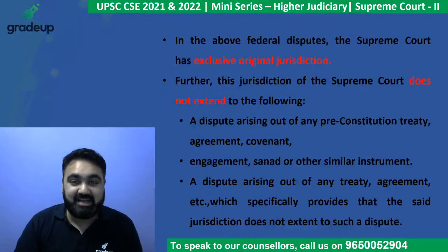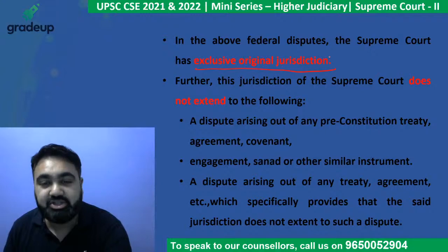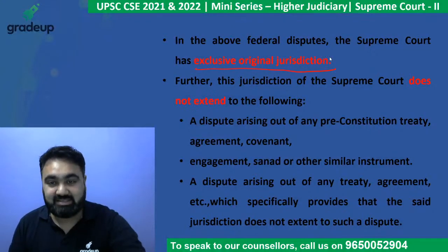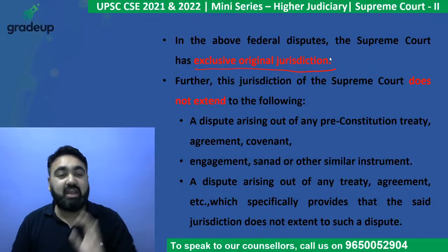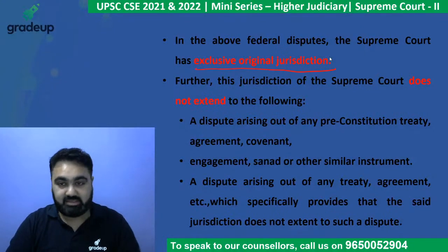All these are cases where the Supreme Court has exclusive original jurisdiction, meaning these cases can only be heard at the Supreme Court level and nowhere else.